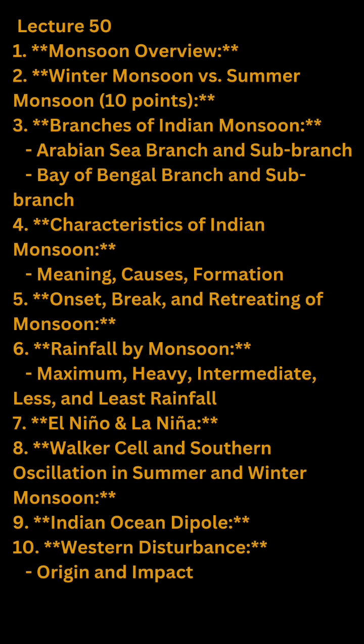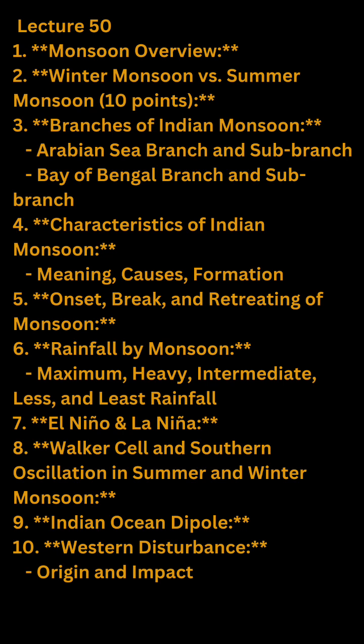9. Indian Ocean Dipole, IOD. The Indian Ocean Dipole, IOD, is a climate phenomenon characterized by the difference in sea surface temperatures between the western and eastern parts of the Indian Ocean. Positive IOD events can lead to above-average rainfall in the Indian subcontinent, while negative IOD events can result in drought conditions.